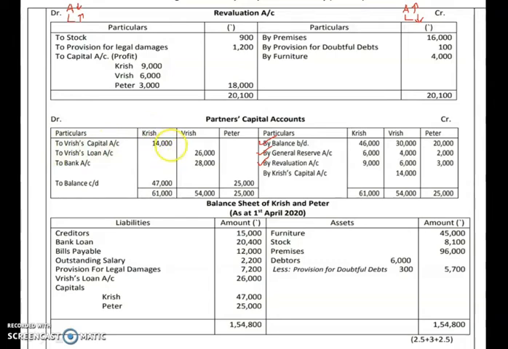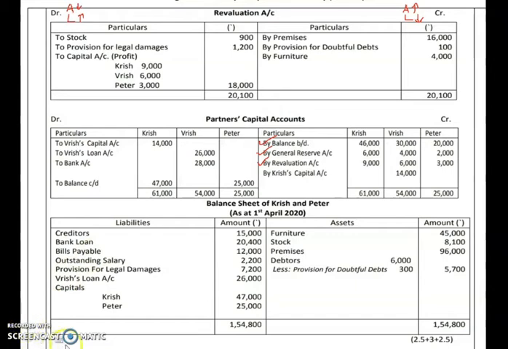This is known as a contra entry. Now by Krish capital account, you have to write the amount 14,000 on the credit side of Vrish. So Vrish is receiving 14,000 and Krish is losing 14,000 from his account. So this is the entry.